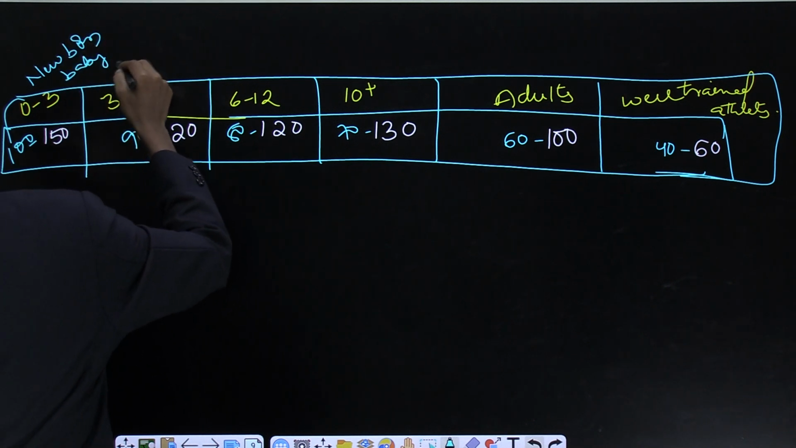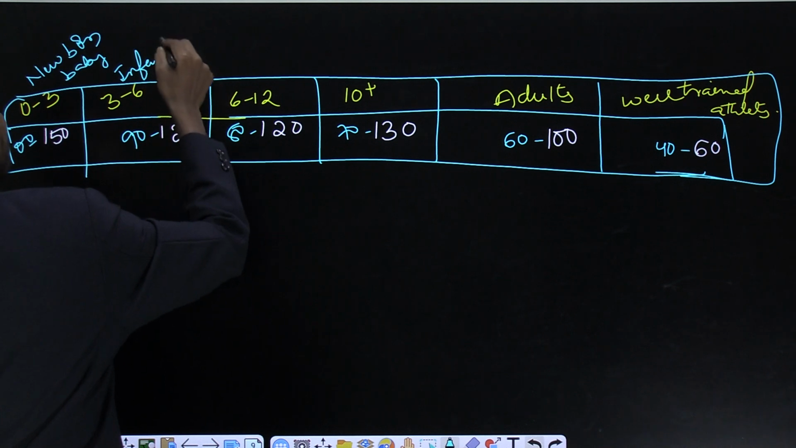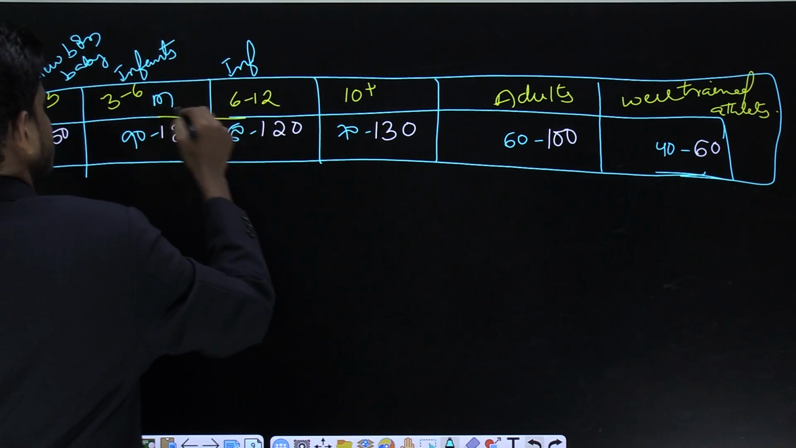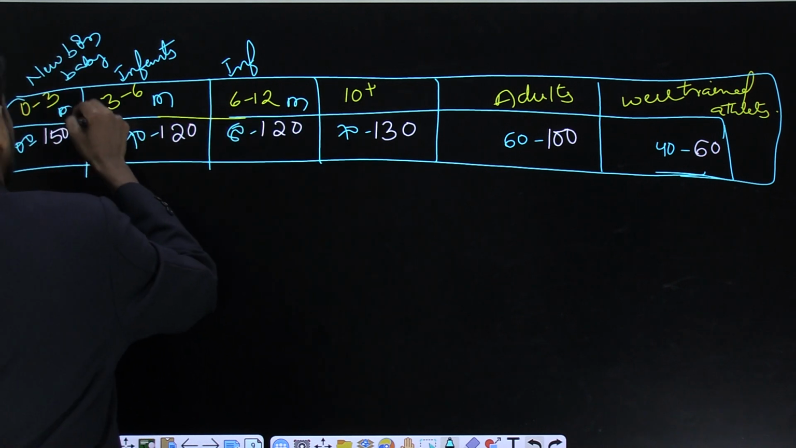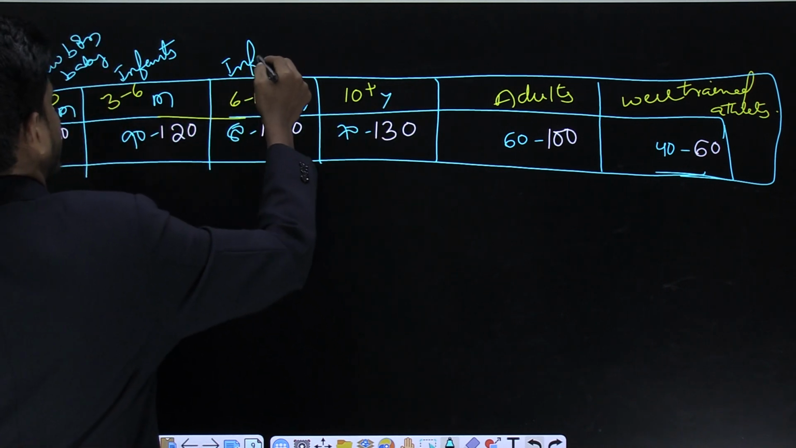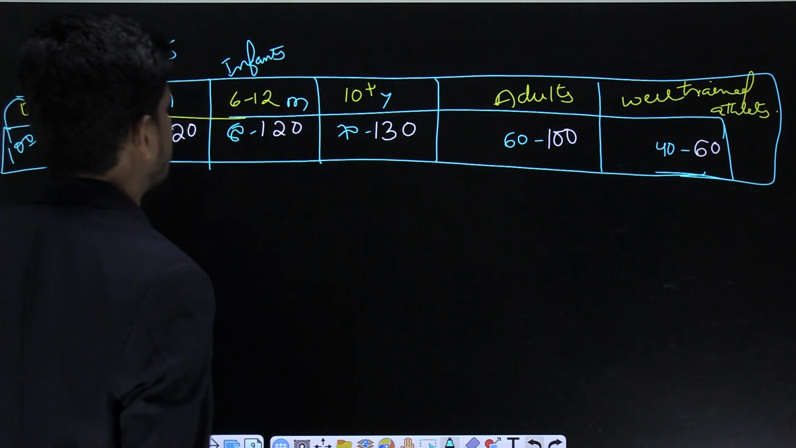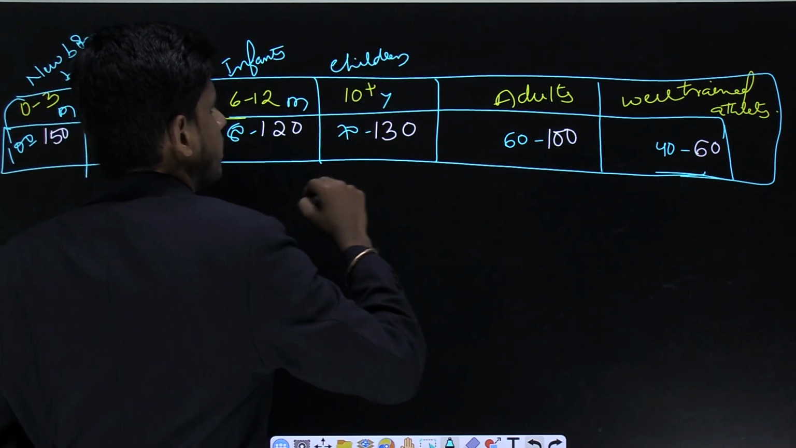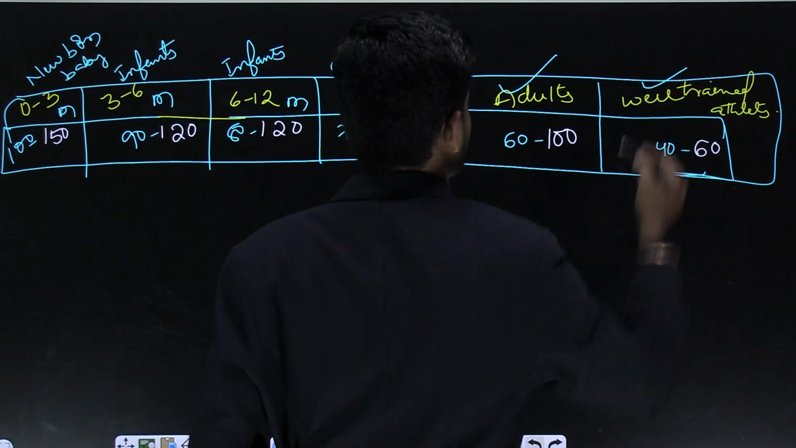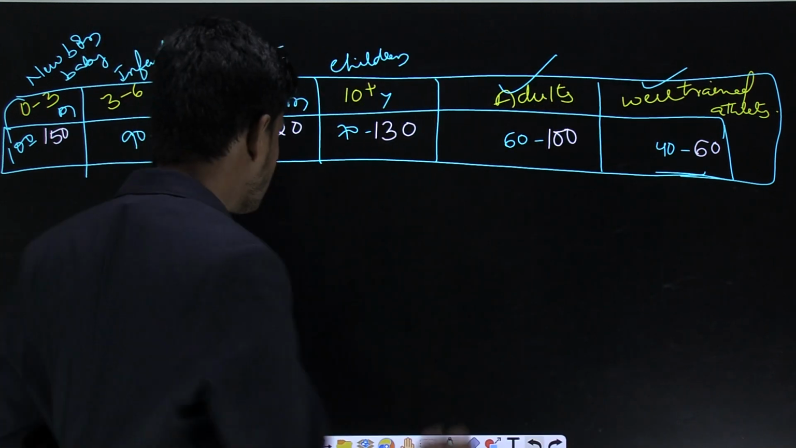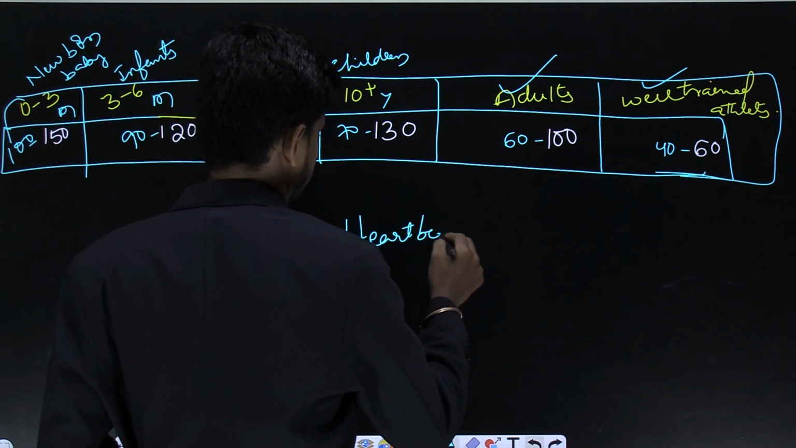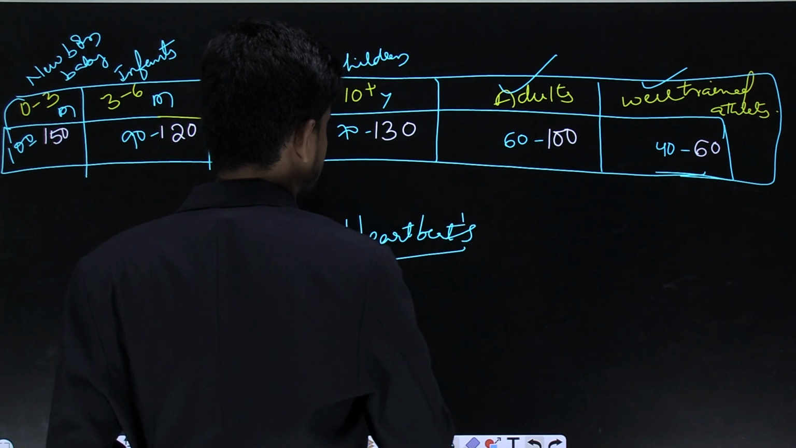Newborn baby. These are called infants. What is that? Infants. These are all months. This is years, and this is called infants, this is called child, this is called children, this is called adults, and this is called well trained athletes. And these are all the heartbeats of the different ages.